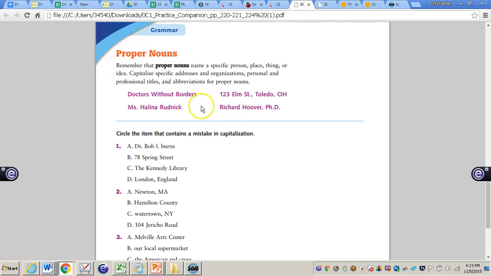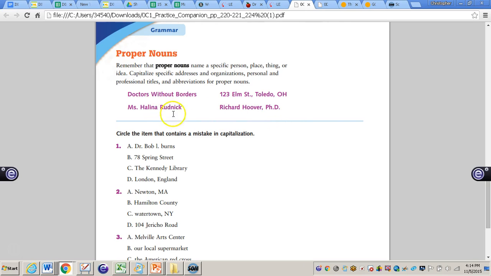So you can see some examples. Doctors Without Borders, that's a name of a group. 123 Elm Street, Toledo, Ohio. You can see every part of that address is capitalized. Miss Helena Rudnick. Once again, every part is capitalized. And then Richard Hoover, PhD, all capitalized as well.